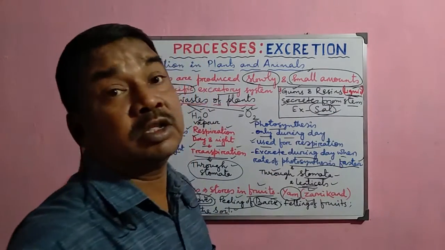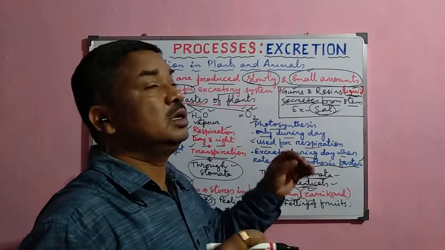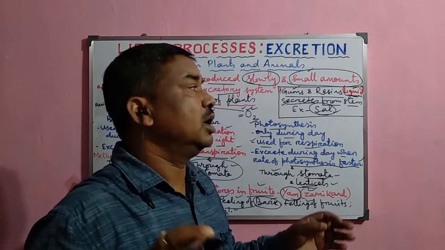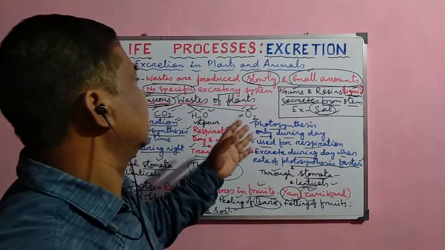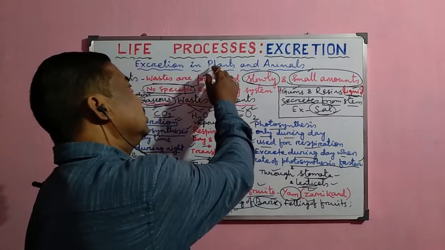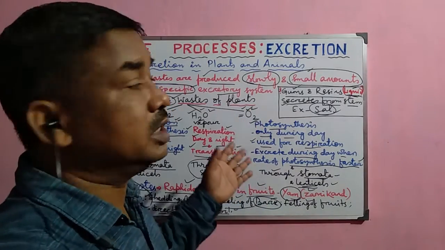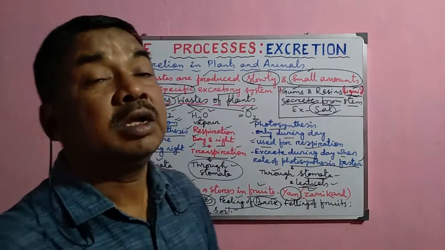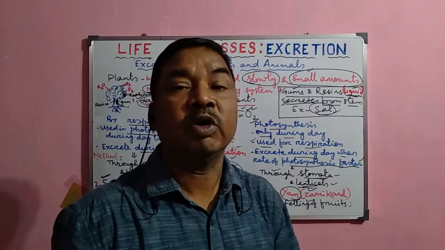In the sal tree, the resins are discharged, and after the exudation, normally they are solidified and discharged to the outside. So these are the important wastes produced by the plant, and these are the important methods which we have already discussed, by which the plants get rid of these waste materials from their body periodically.